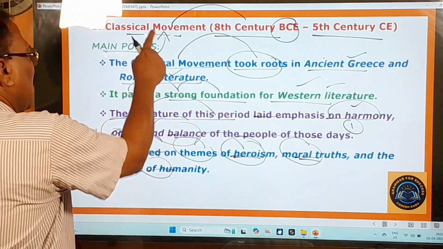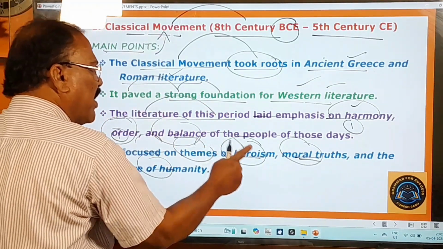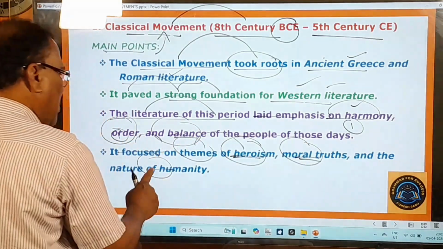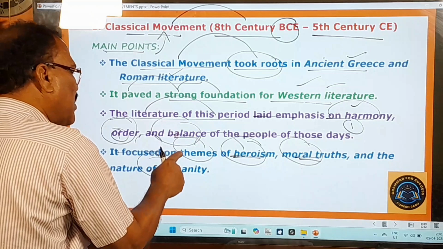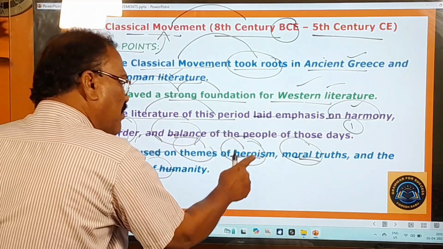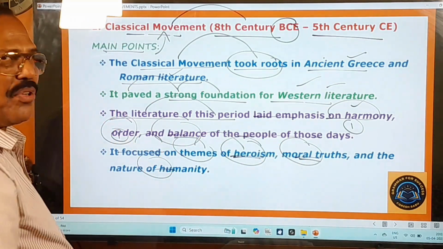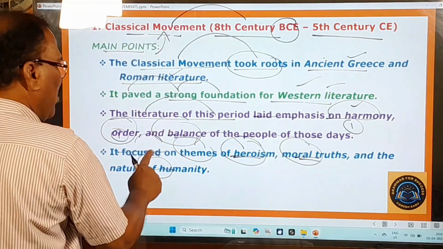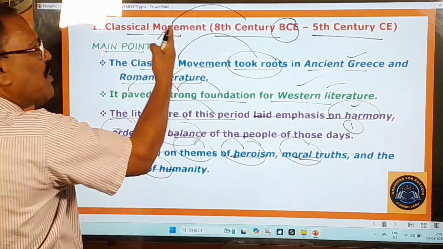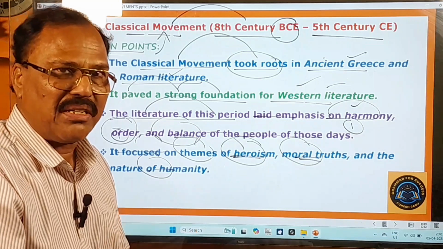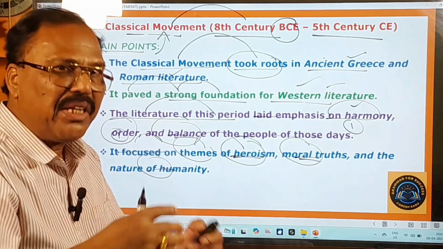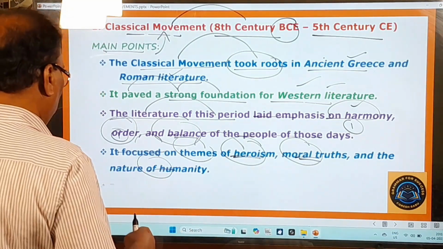So this classical movement focused on themes of heroism, moral truths and the nature of humanity. That does mean the writers of this period focused on these themes. This movement focused on the themes means the writers of this movement. The movement is nothing but the writers, the poets, the artists of that movement. That meaning you have to take from this. And you go to the next important point.